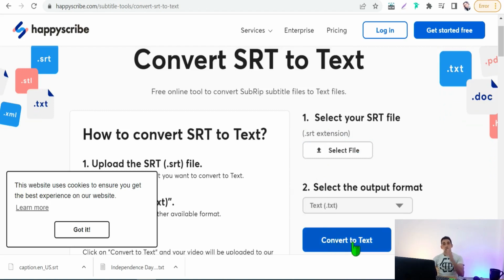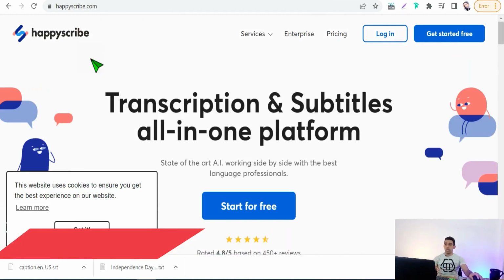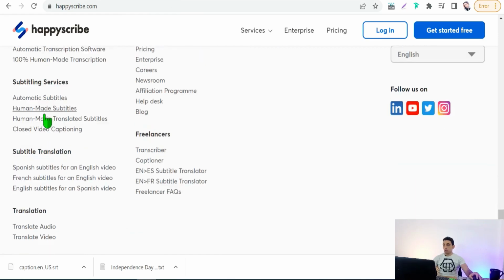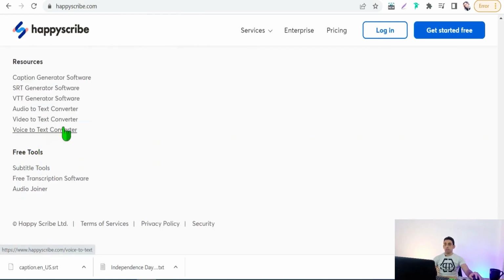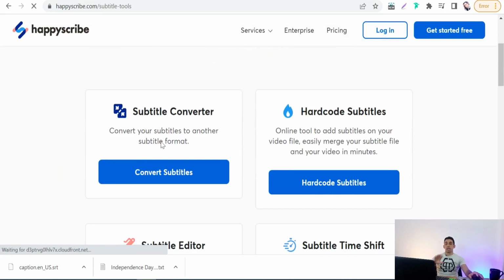And as for the second question, how to add this subtitle file into your video clip to be translated, simply go to subscribe.com as well, and go all the way to the bottom, to free tools, and go to subtitle tools. And here you will find the tool that converts the SRT file to a text file. And now we can go to hard code subtitles. Here you can merge your video clip with your subtitle file.